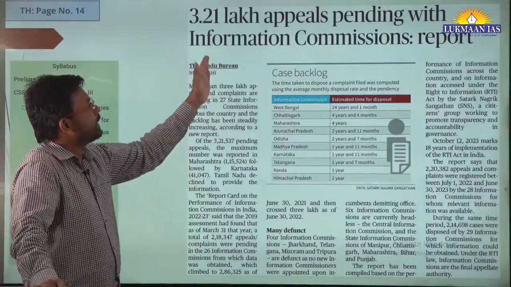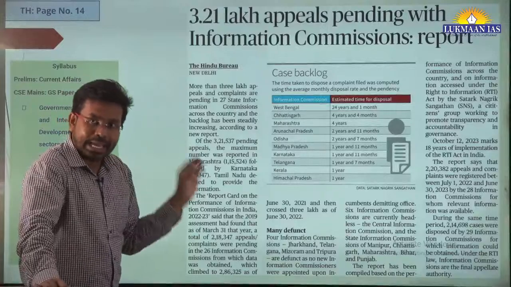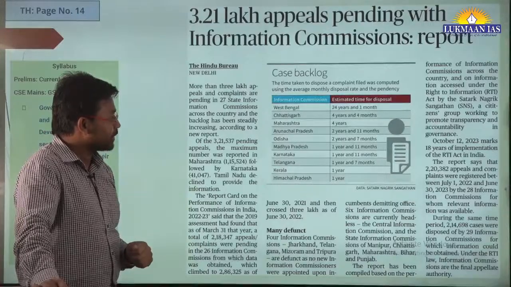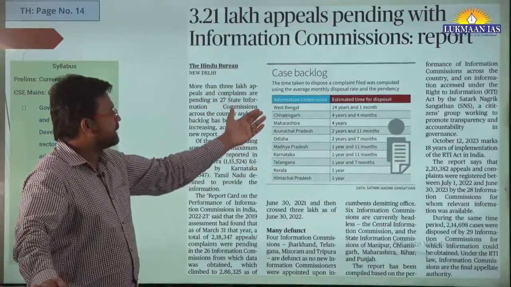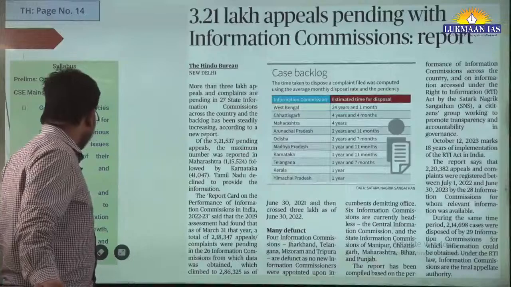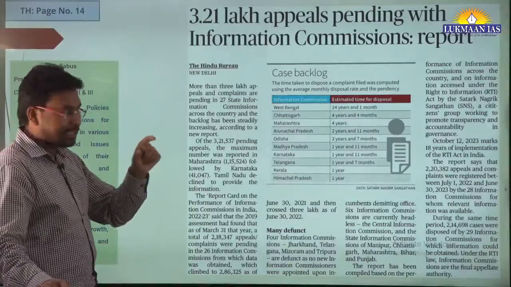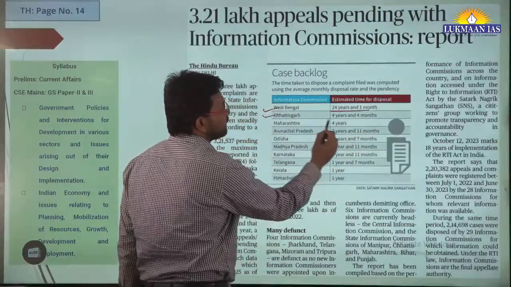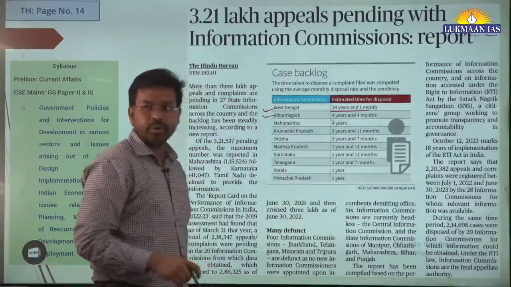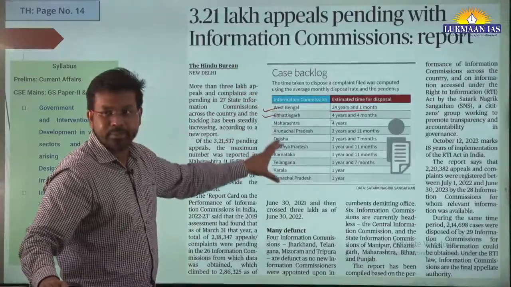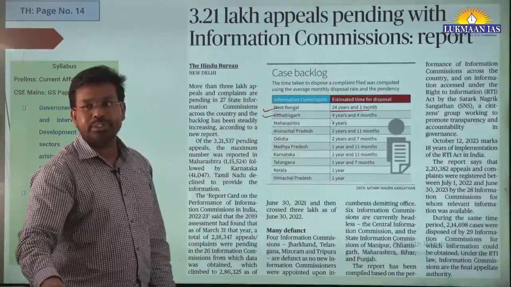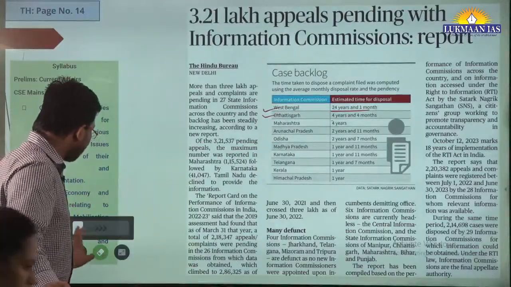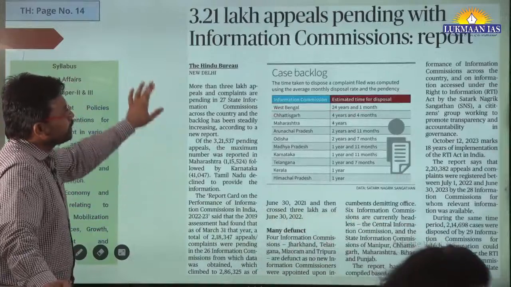So in this article they have said around 3.21 lakh appeals are pending before the information commissioners. In different states, in the state of West Bengal, if they want to clear all the pending appeals, it will take around 24 years. Chhattisgarh 4 years. Similarly, they have mentioned other states, and how much time it is going to take to provide information to the people. So that's the thing.